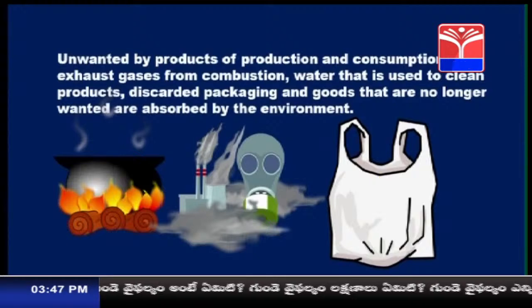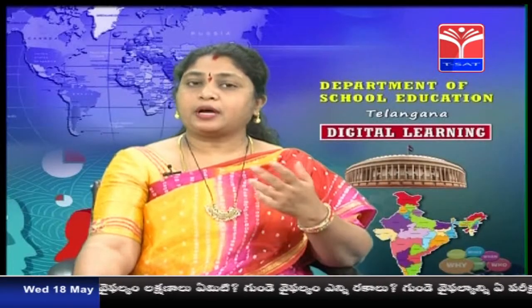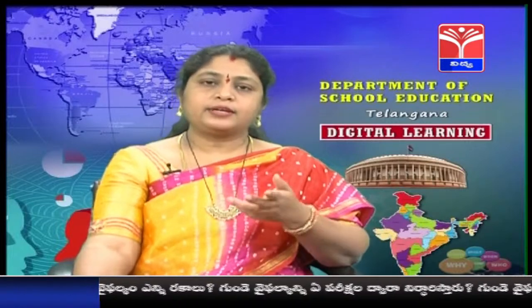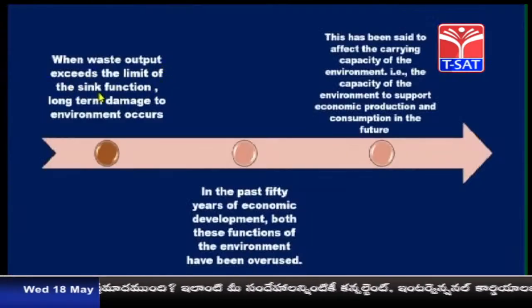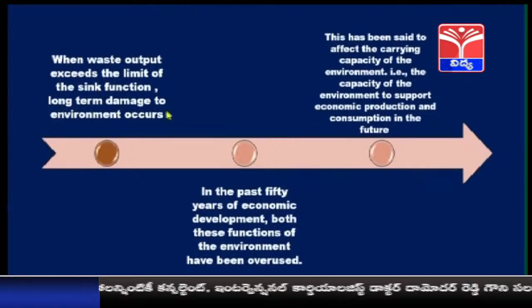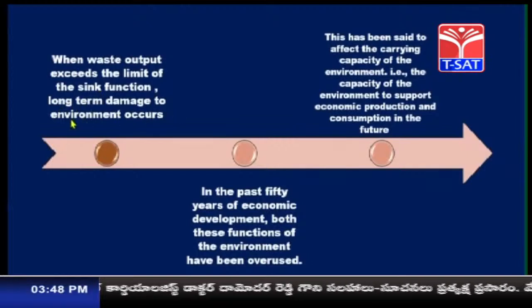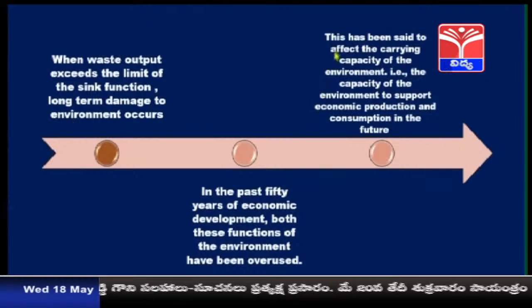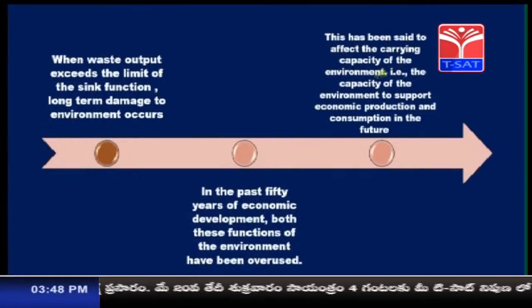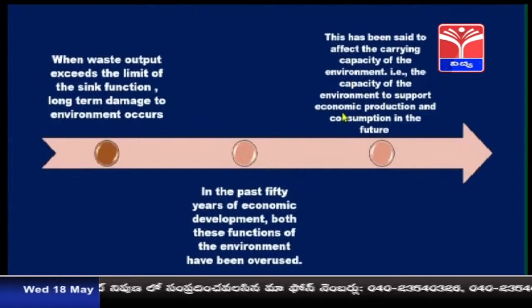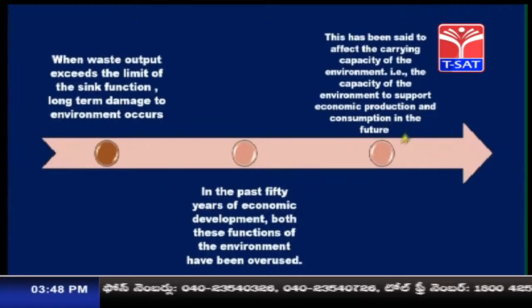But because of plastic, the plastic things cannot be absorbed by the environment. So, what is happening? It is again polluting the environment, right? So, this is the reason why the sink function is also depleted. When waste output exceeds the limit of the sink function, long-term damage is caused to the environment, and this is said to affect the carrying capacity of the environment, that is, the capacity of the environment to support economic production and consumption in the future.